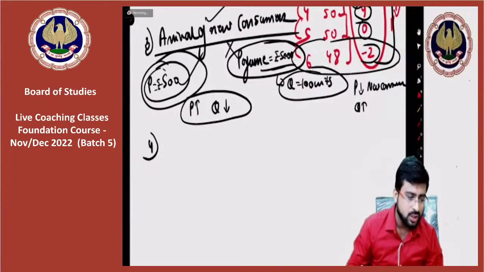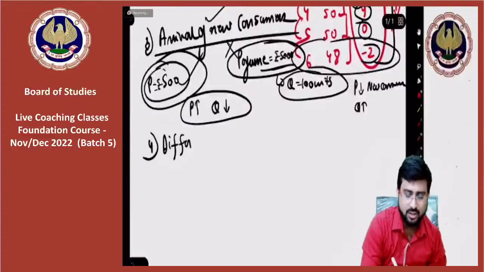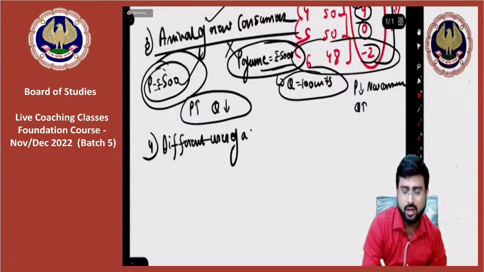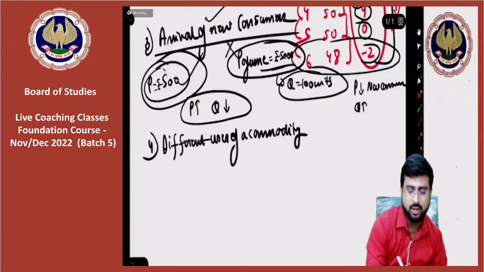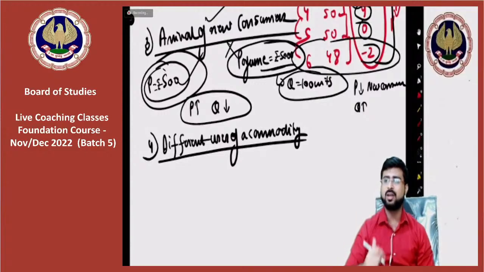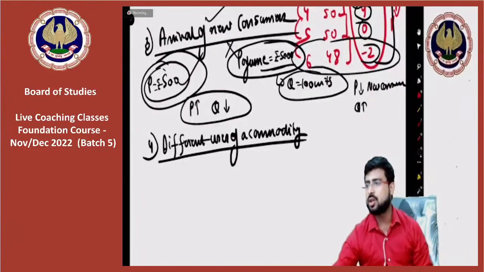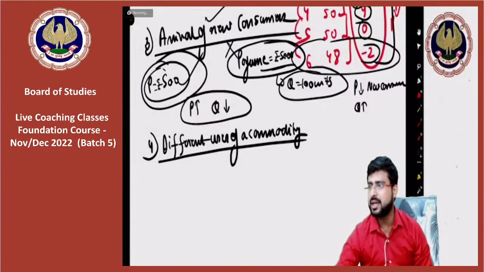Point 4 is different uses of a commodity. Sir, please explain this point, different uses of a commodity. Okay, different uses of a commodity. So sir, what is different uses of a commodity? Pay attention everyone.